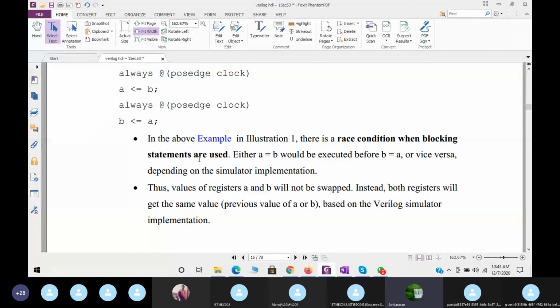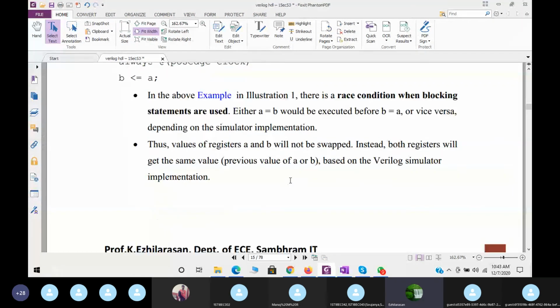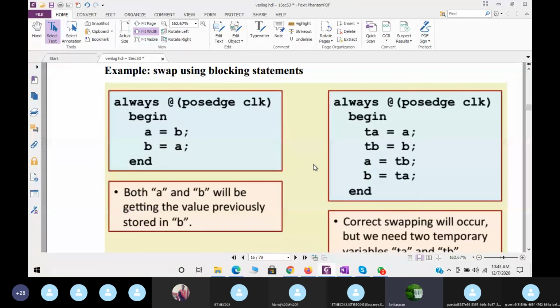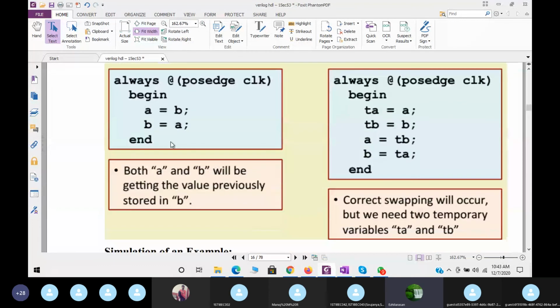See, the examples we have shown here. But in this, there is one more example, which I am showing in a different way. Always at the positive edge of the clock, begin A equal to B, B equal to A, end. Now you may think how I can interchange this value. In the sense, both A and B will be getting the value previously stored in B. So here automatically what will happen? We will get the race condition.